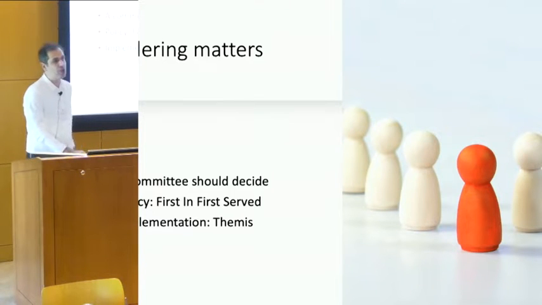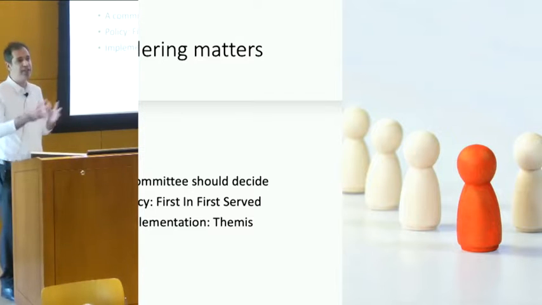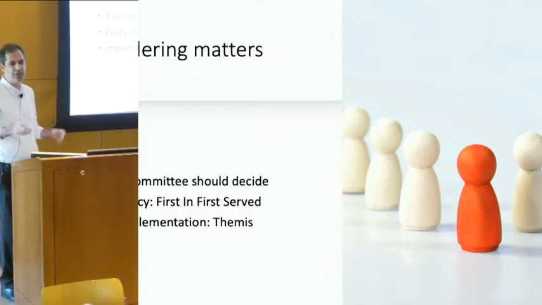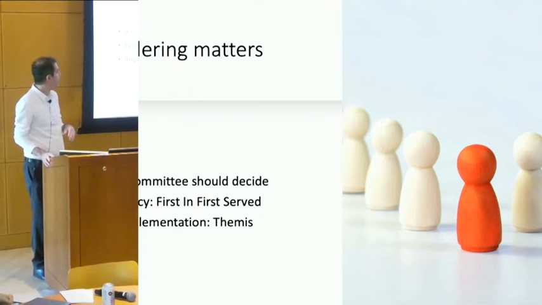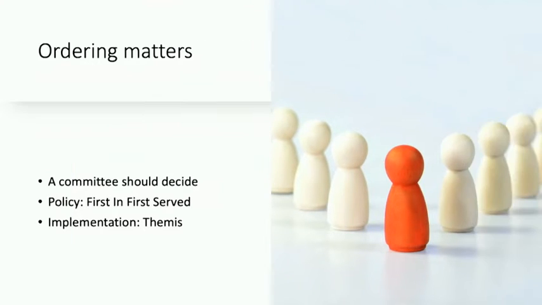So when it comes to ordering transactions, there are different approaches. One general approach is to use a committee of members, nodes, to decide on the ordering instead of just one node. This committee of nodes receives transactions from clients, from users, and they have to decide collectively on a final order based on a policy. For example, the policy could be first in, first served. And there are many methods in the literature that work based on this approach and this policy.